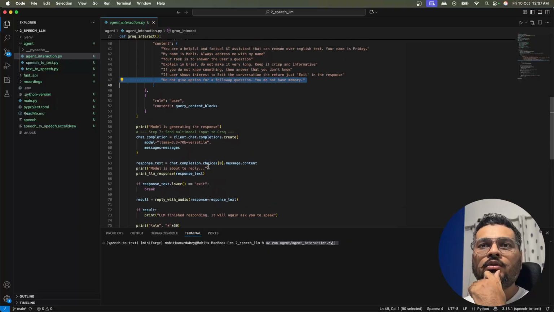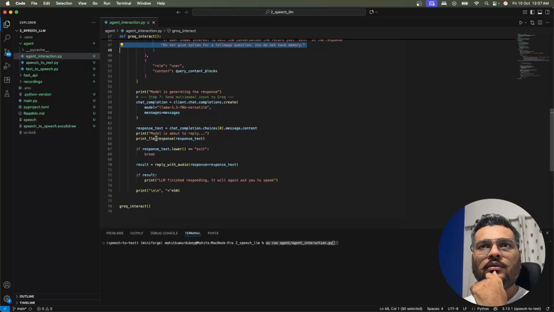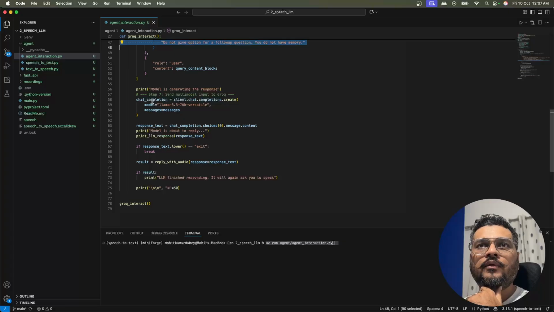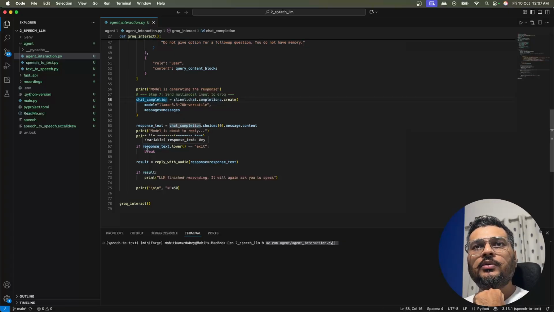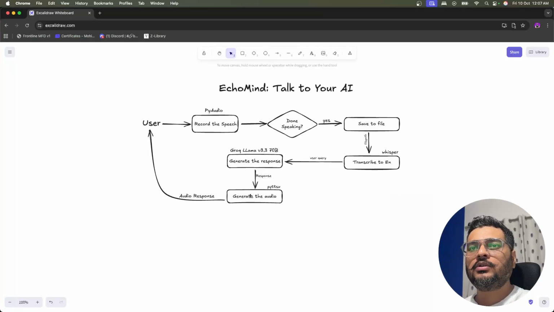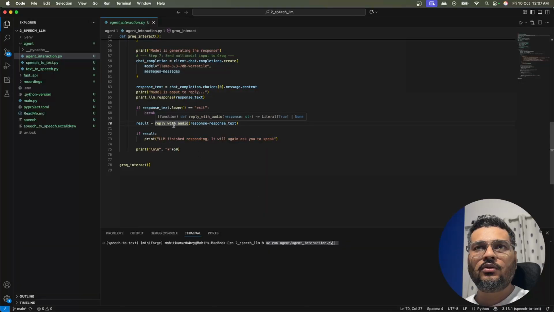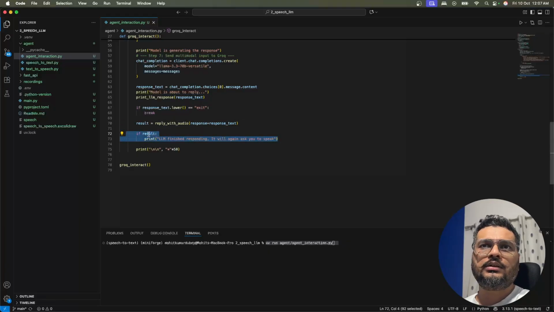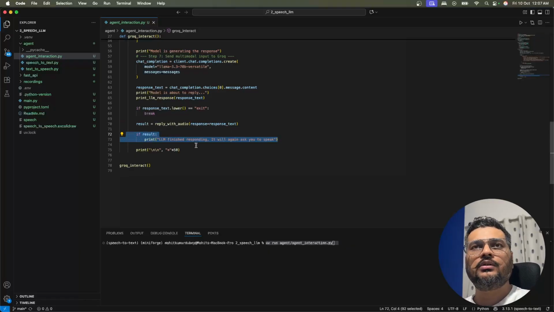Okay, now let us see what happens after that. We give it to the model to give a response. Once you receive the response, that response is printed on this terminal that you have seen as well. And as you must have noticed in the diagram, when the response is received, it is converted to audio. So the text is converted to audio again. You will see the same thing over here, and we are just printing a result for the sake of it. You don't need to do this. It is just to show that the LLM has finished conversing.